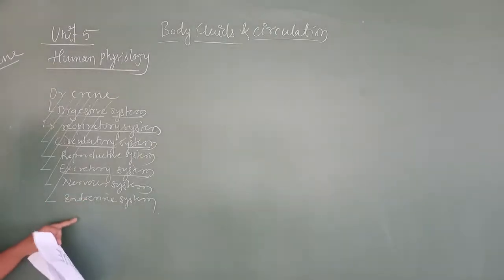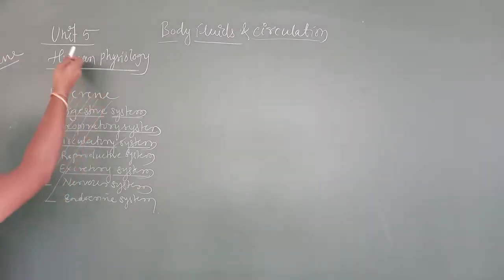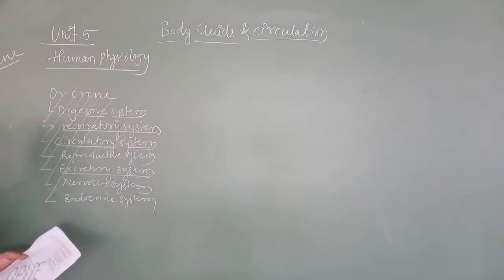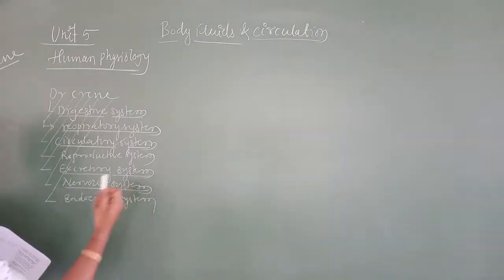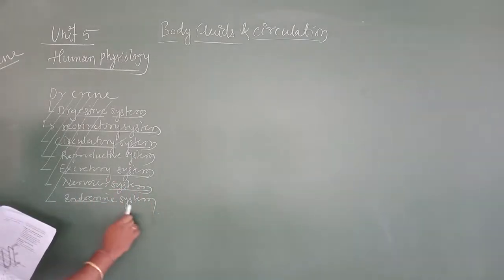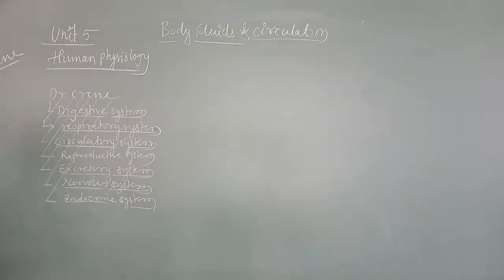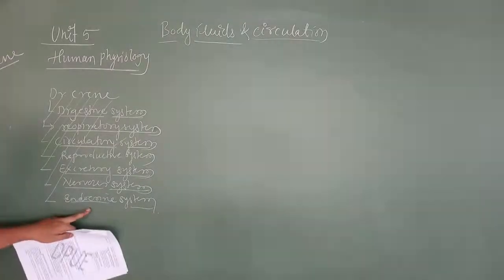I have not written it here, but that is one extra thing we are going to study in human physiology. Then we are going to study neural control and coordination, that is the nervous system. And the last one is chemical coordination and integration, that is the endocrine system.